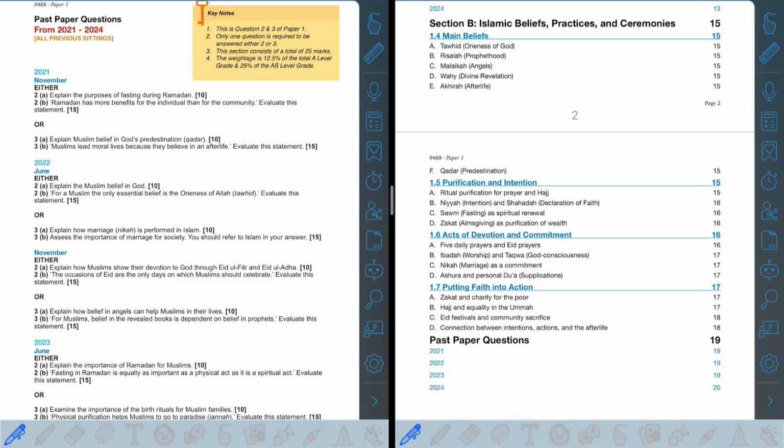So there isn't a very generic pattern here, but there is one thing you can refer to in every single question. If you look on the right hand side, you see a section called main beliefs. These points are very important. You can refer to any one of these in any single question, use them as a reference point and build up your answer, because it is a 10 and a 15 marker, so you can easily use these points, which are a very basic foundation of Islam, in the main beliefs area.